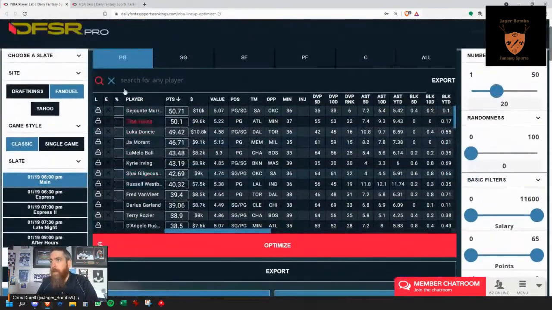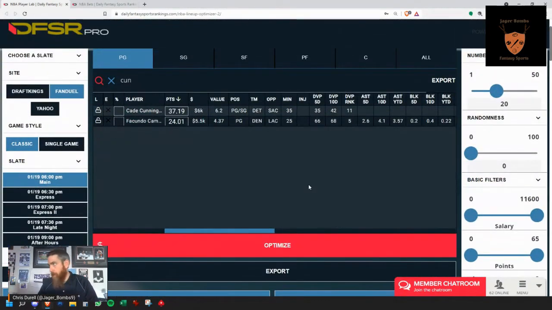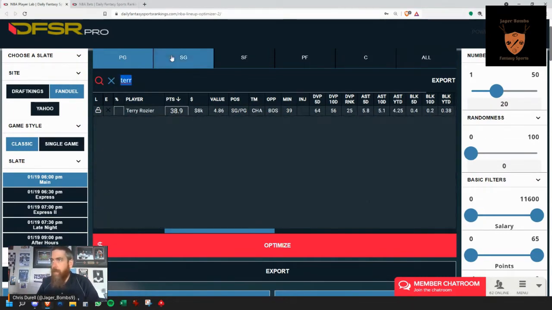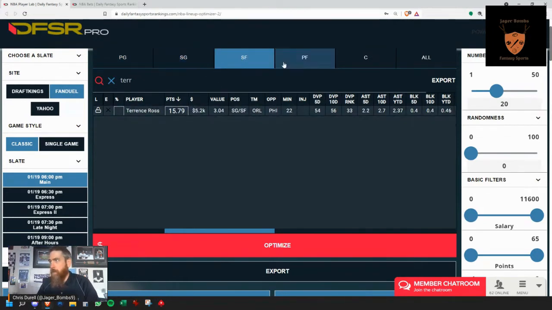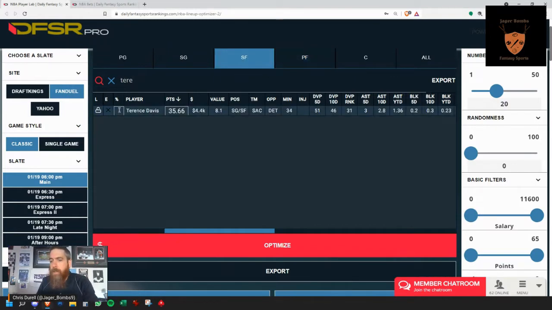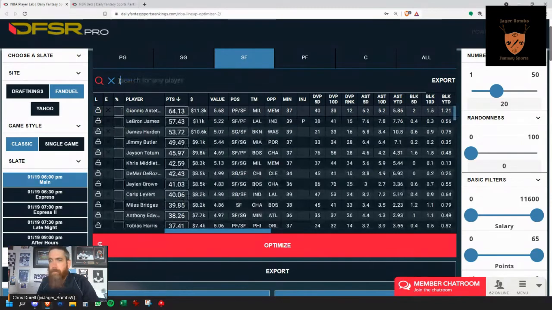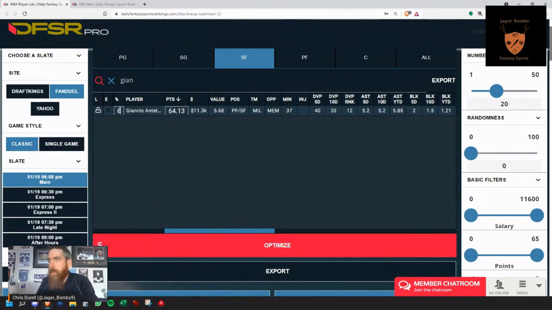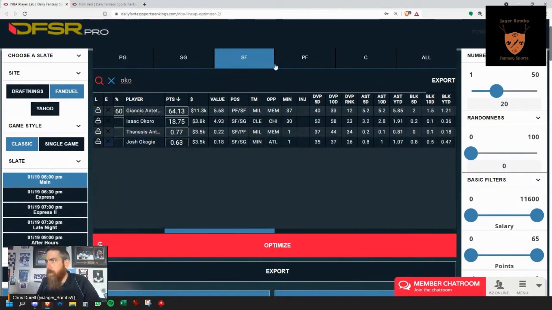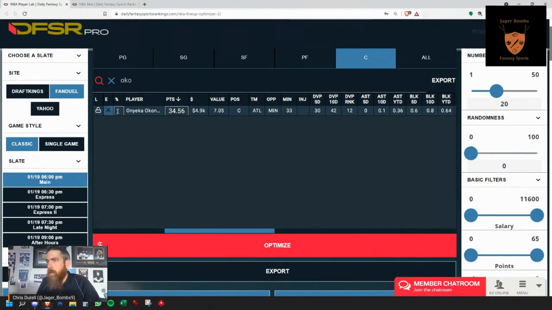So again, the biggest thing that you can do is just go start up here in the player pool, search the player that you're looking for. Cade Cunningham, say we only want him 40%. Terrence Davis. I really, really like Terrence Davis tonight, so I probably don't want to move him a whole bunch. But let's go 60% on Davis. Let's go 60% on Giannis. And let's just say 40% just to mix it up.